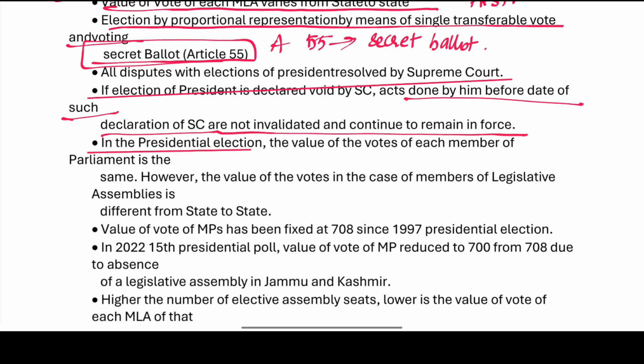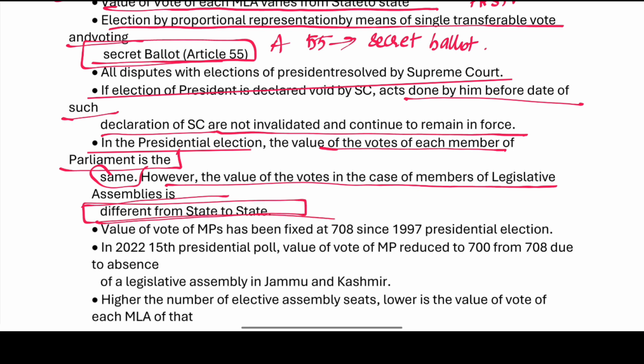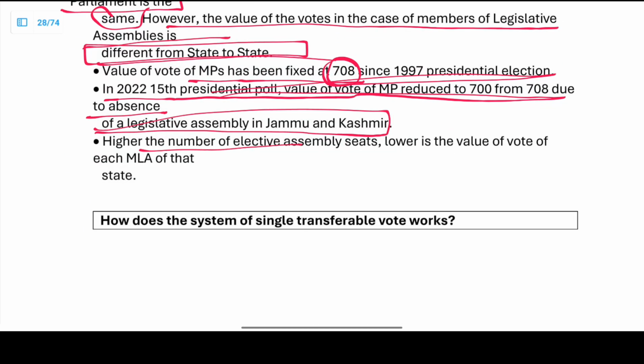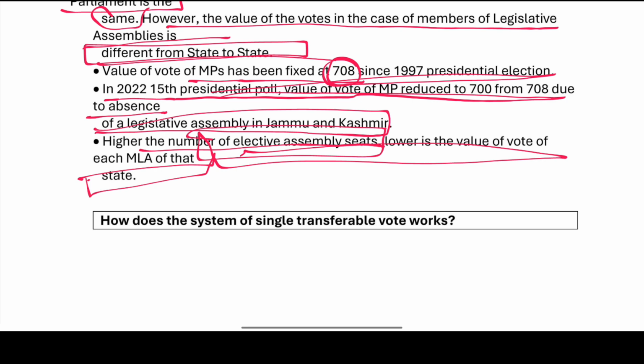In the presidential election, the value of the votes of each member of the parliament is the same. However, the value of the votes in case of legislative assemblies is different from state to state. The value of MPs has been fixed at 708 since the 1997 election. In the 2015 election poll, the vote of an MP was reduced to 700 from 708 due to the absence of the legislative assembly in Jammu and Kashmir. The highest number of elected assembly seats lowers the value of the MLA of the seat.